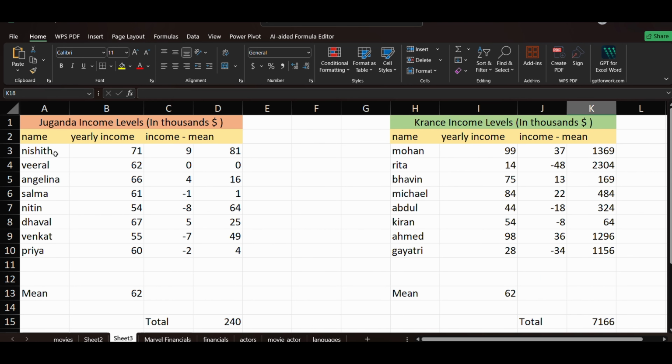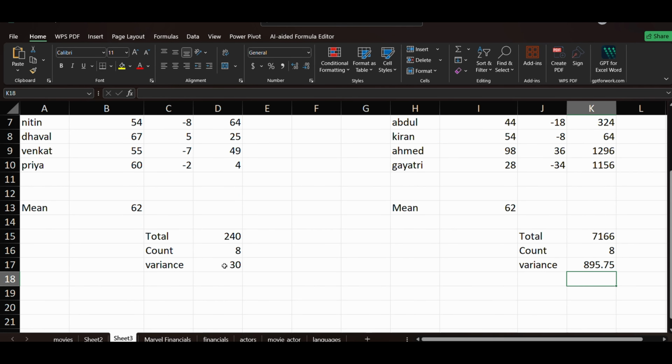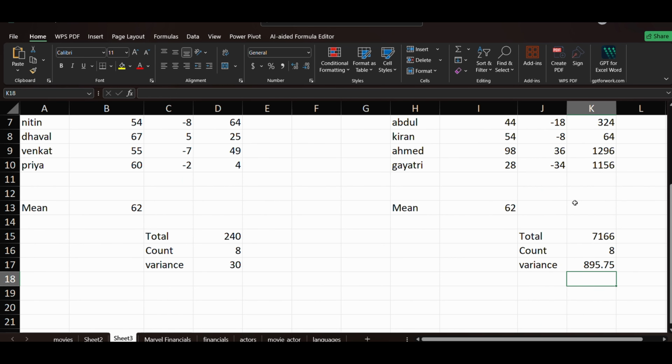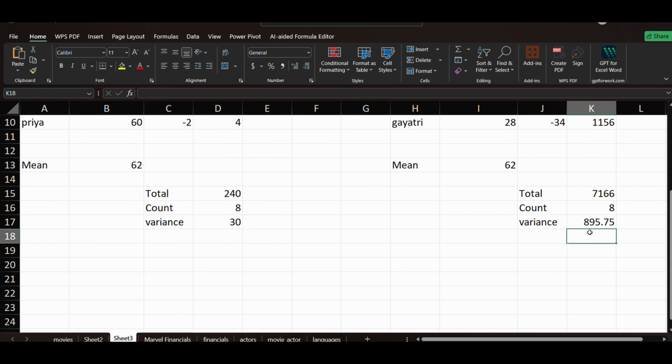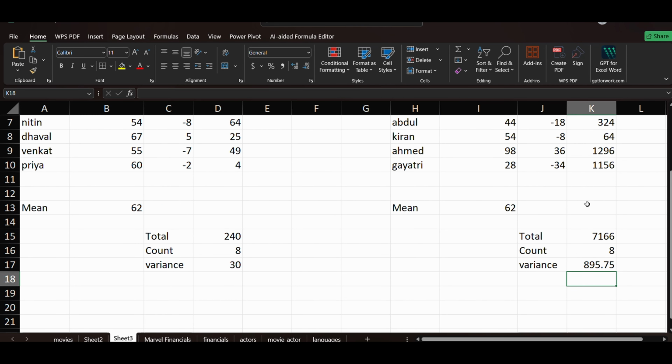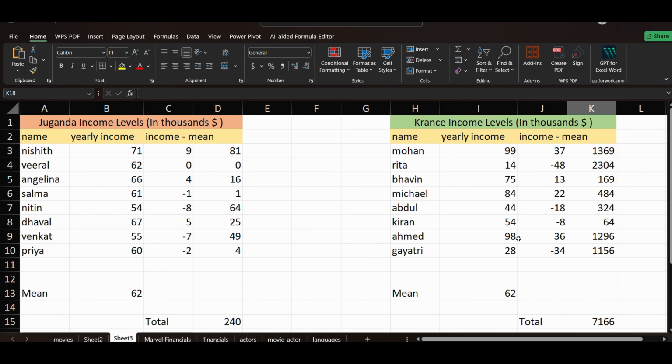Because the income levels of these persons are the same, you can see the values are roughly around 62, but the variance is very low in this area, and in this part the variance is very high. So it is so much inequality, 1499, this much inequality is there, that's why it is showing this much.